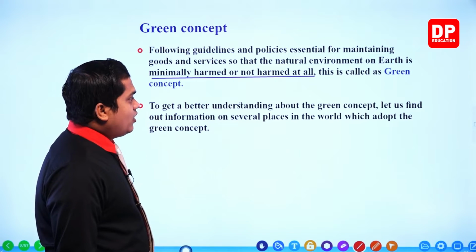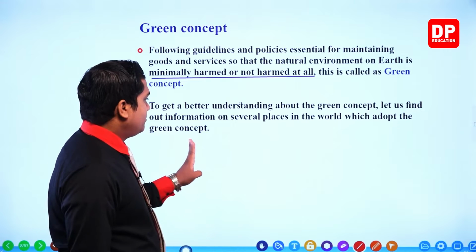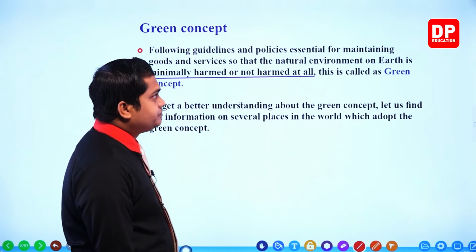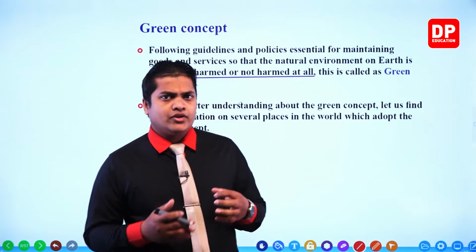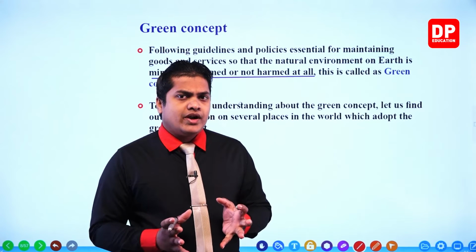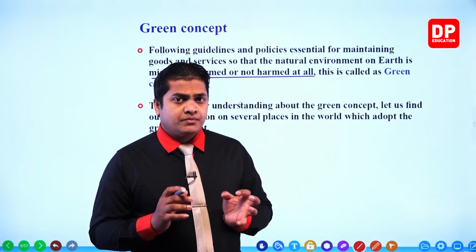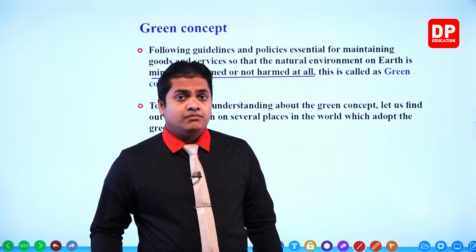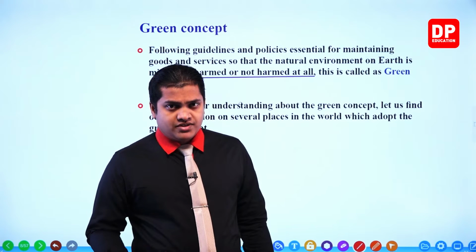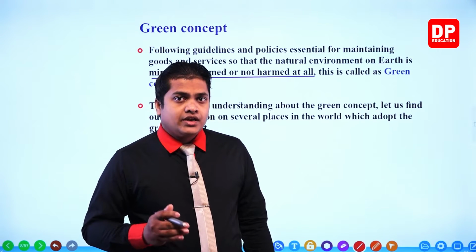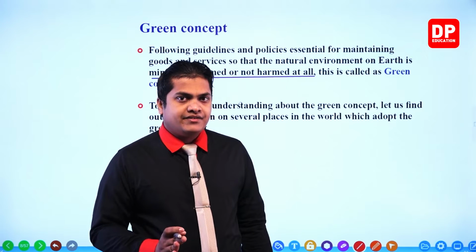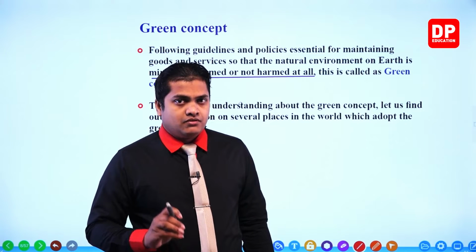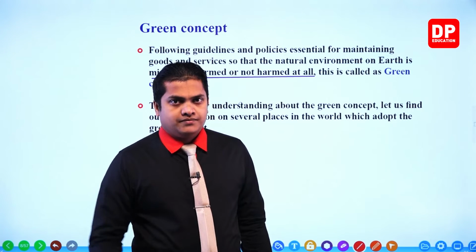To get a better understanding of the green concept, let us find out information on several places in the world which adopt the green concept. Now, to identify certain things related to the green concept, my dear children, we are going to identify several examples where the green concept is being followed on our planet Earth. There are different complexes, shopping malls, housing schemes and buildings where the green concept is being followed. So we'll be identifying several examples within our world which follow the green concept model.